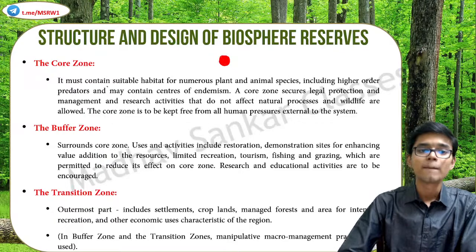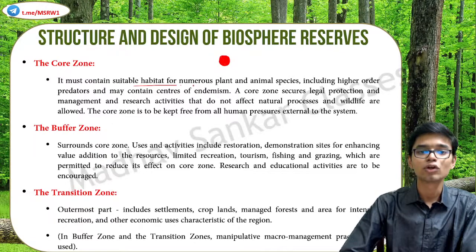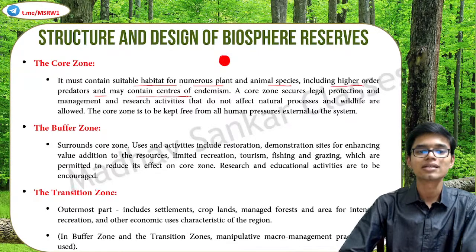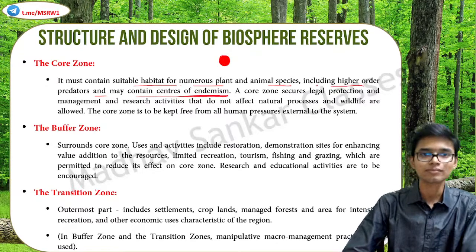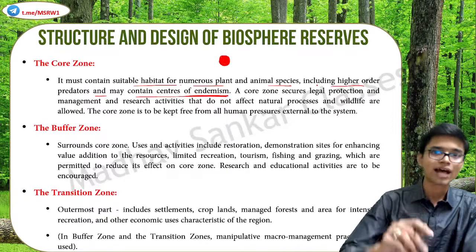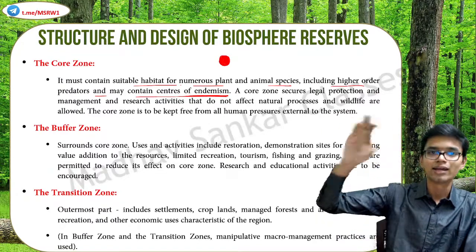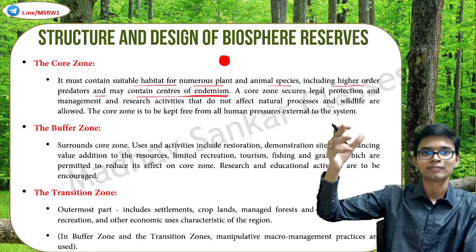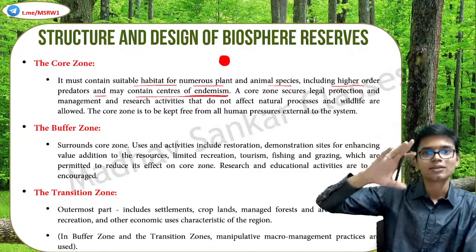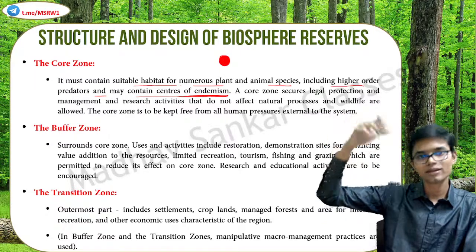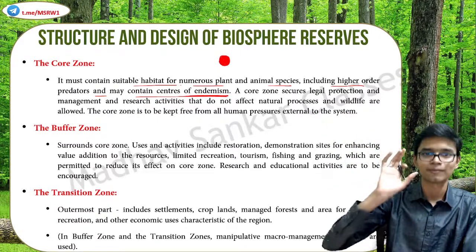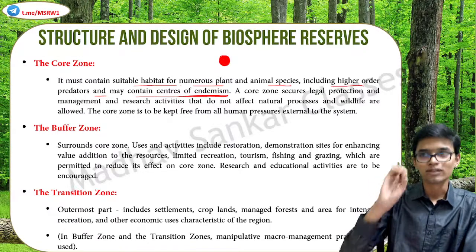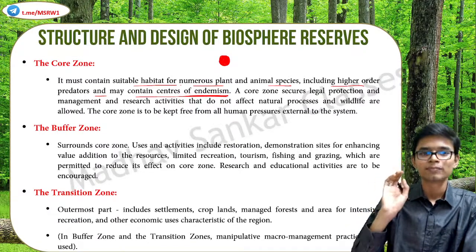And this area must contain suitable habitat for numerous plants and animals, including higher order predators, and must contain centers of endemism. As I have mentioned earlier, it should have every level of the trophic levels: producers, primary consumers, secondary consumers, tertiary, and the ultimate predator. Everything should be there, with maximum protection and minimal tampering.